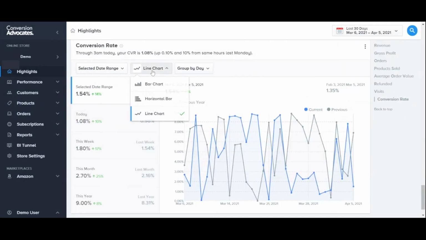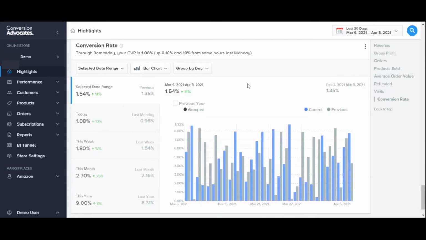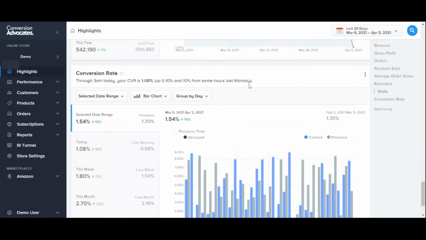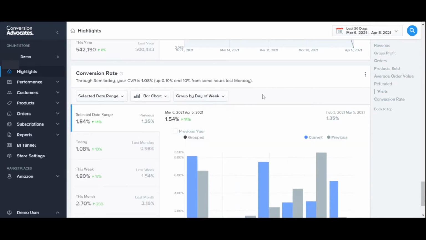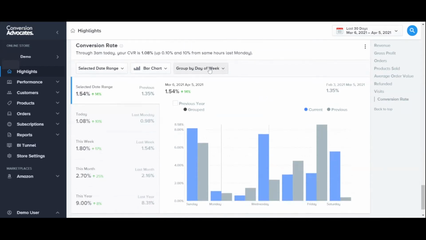And you can also change them into another graph if you wish, such as a bar chart. Another important area about these charts is that you can group them by day of the week or time of day if you want as well. So if I wanted to know when my conversion rates are highest by day of the week, just change this to day of the week.